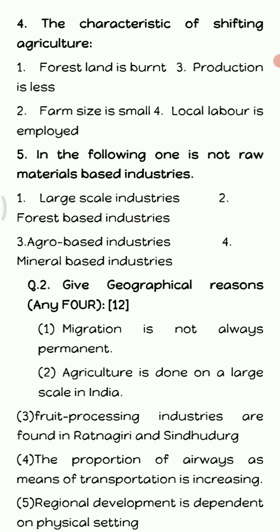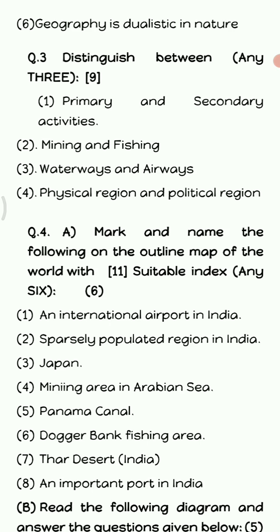Next is question number 2. Give geographical reasons. In this you have 5 geographical reasons, out of which you have to solve any 4. Next is question 3, distinguish between. In distinguish between, any 3 you have to solve. They may ask you 4 or they may ask you 5. From that you have to solve any 3.